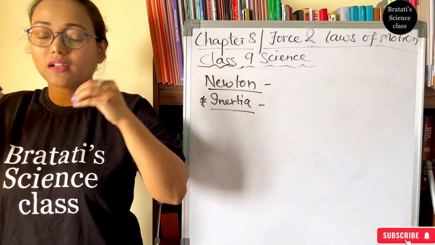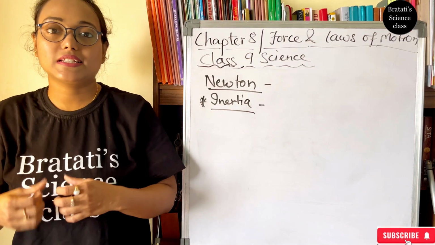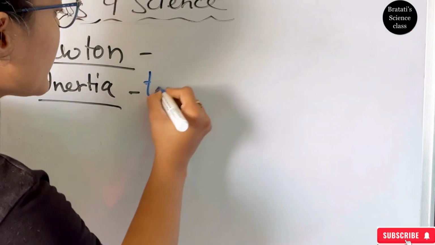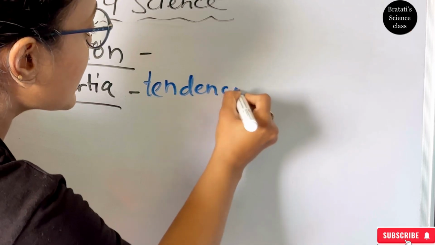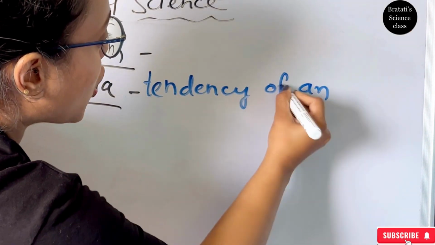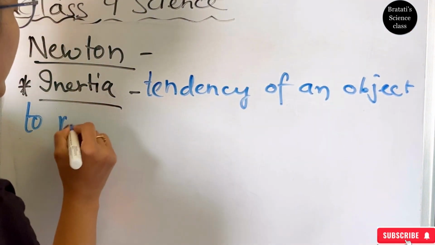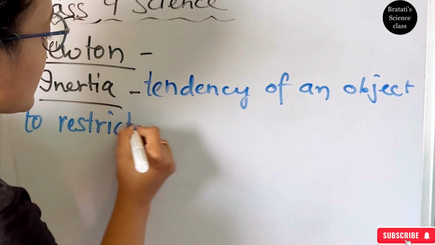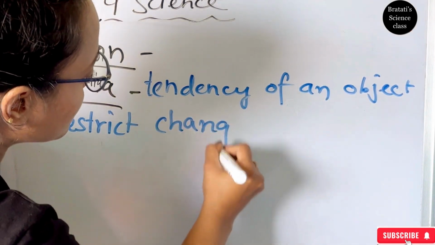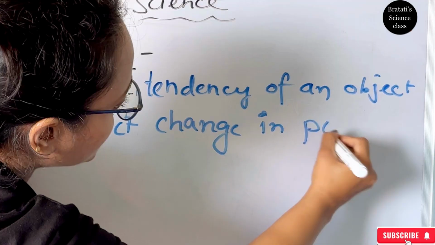Staying in my state is called inertia. It is the tendency of an object to resist a change in its position.